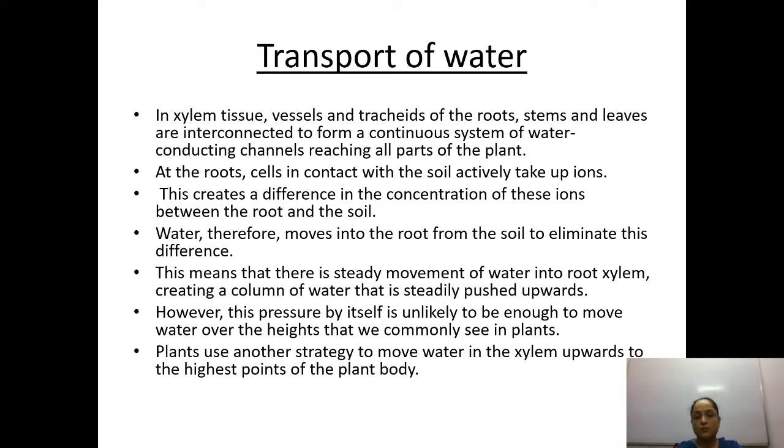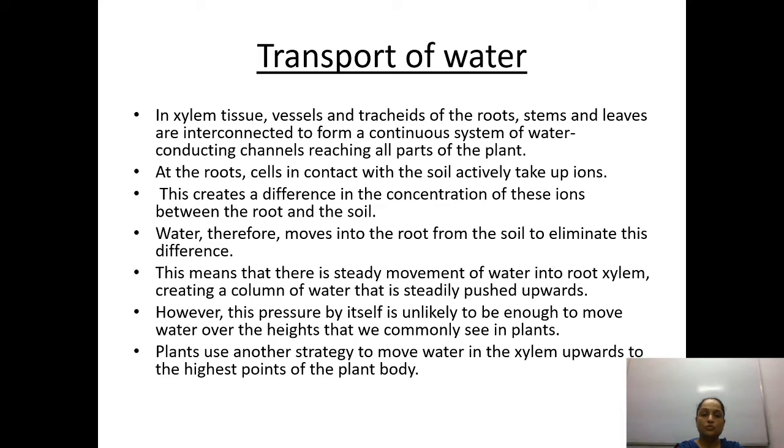Next, transport of water. In xylem tissue, vessels and tracheids of the roots, stems and leaves are interconnected to form a continuous system of water conducting channels reaching all parts of the plant. See, xylem itself is a complex tissue, and it has different components, that is xylem vessel, xylem tracheid, xylem parenchyma. So these are the components, and the detailed version is available in class 9th.